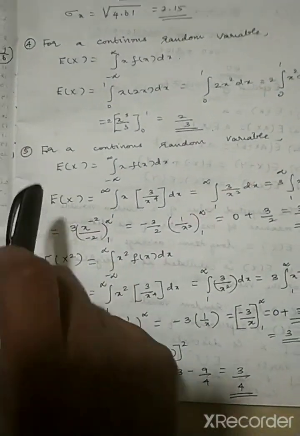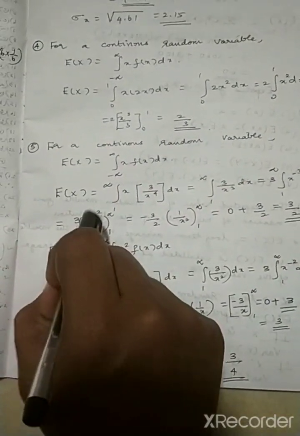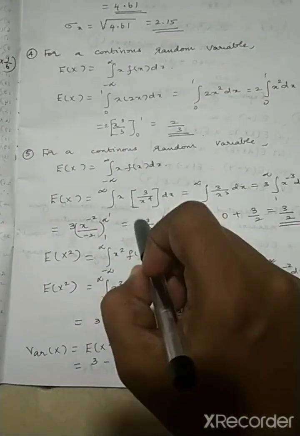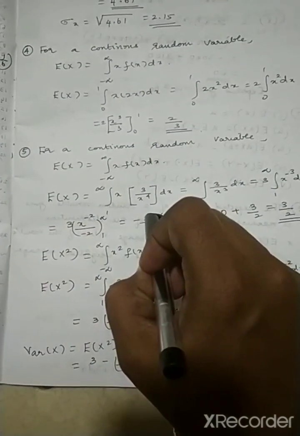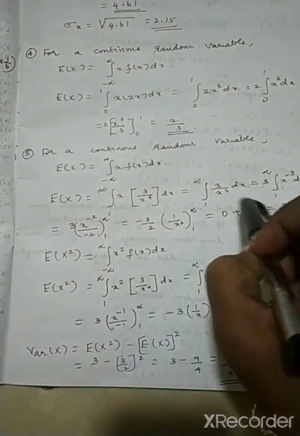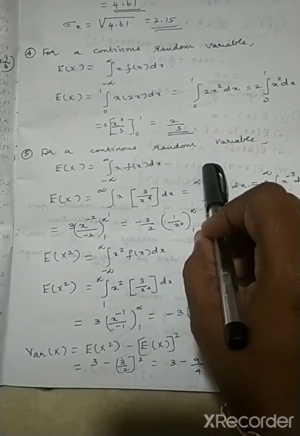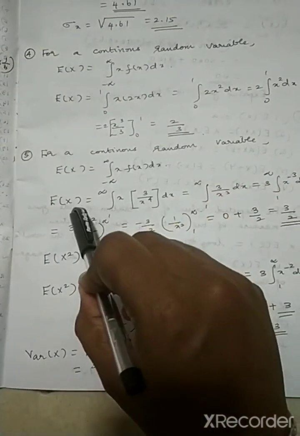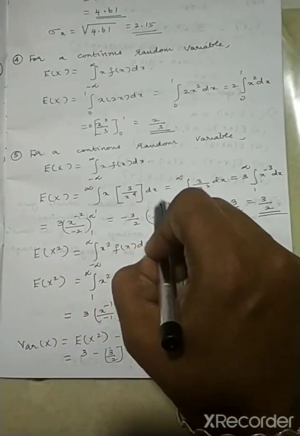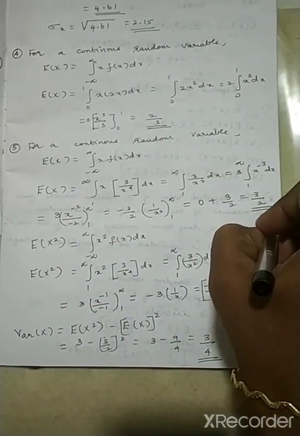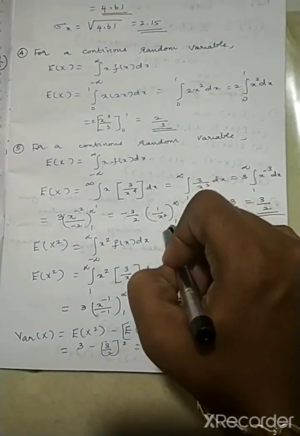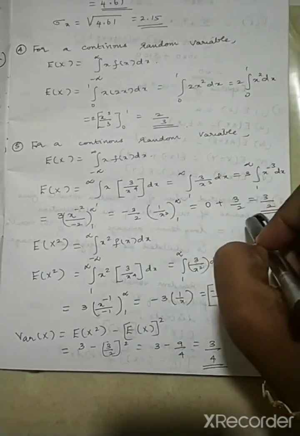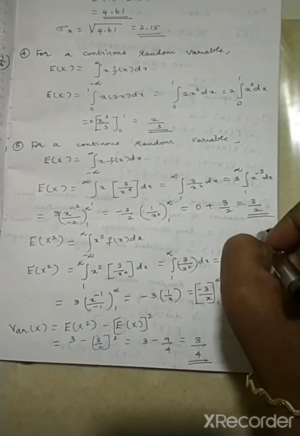Now coming to the fifth problem. They are asking to find the variance for the continuous random variable, which they have given as 3 by x power 4 between 1 to infinity. So we have to write the formula. Then first find E of x. I find the E of x by directly integrating. Then I substitute the limits. Here only the lower limit will be coming, the upper limit will not be coming. So it is coming 3 by 2.